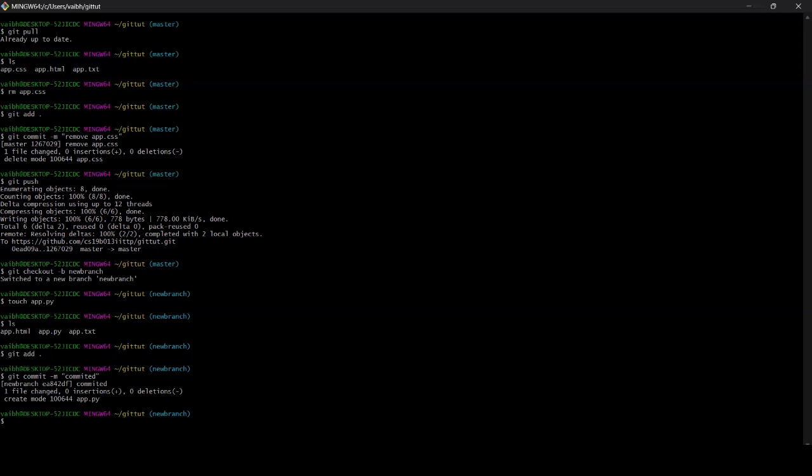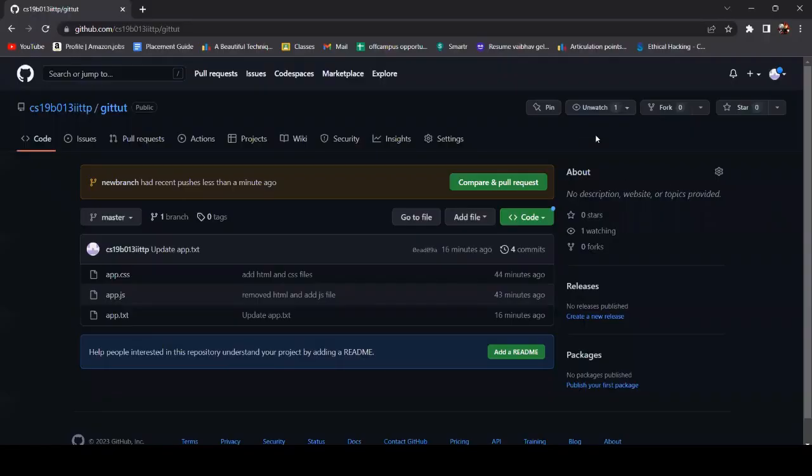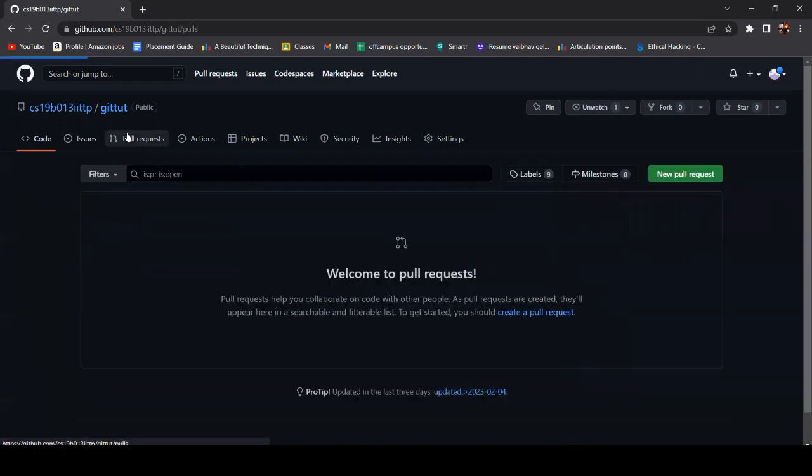Okay, now we want to push this whole new branch into the origin, which is called cloud or GitHub or GitLab, whatever you want to call it. Git push origin, and the name that we have given it is new branch, right? Okay, and we have completely pushed this into GitHub. Let's say now we are the owner in this club, right? And we will see what is happening here.